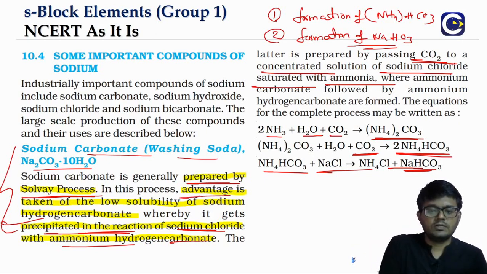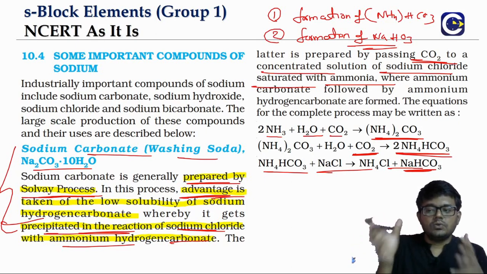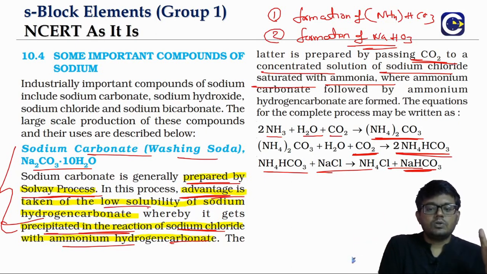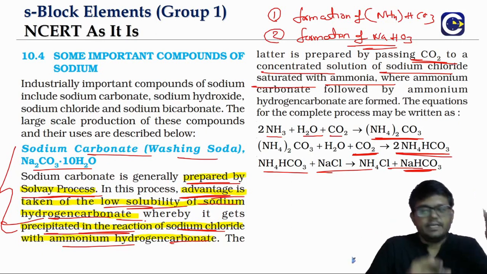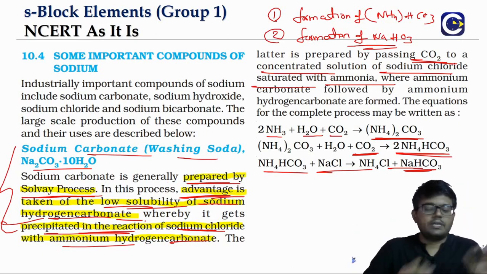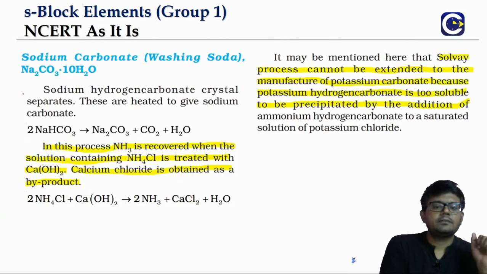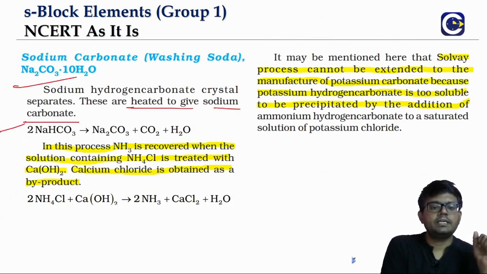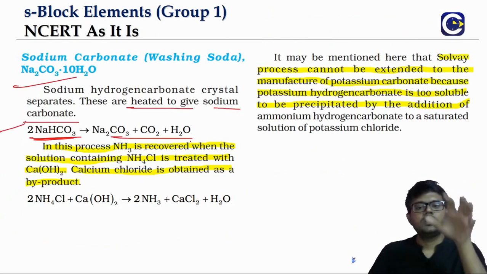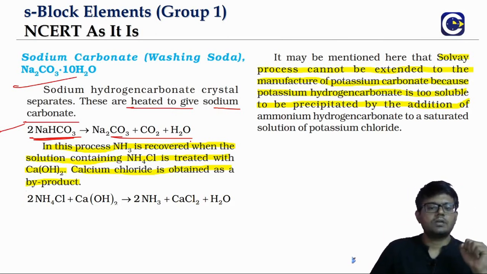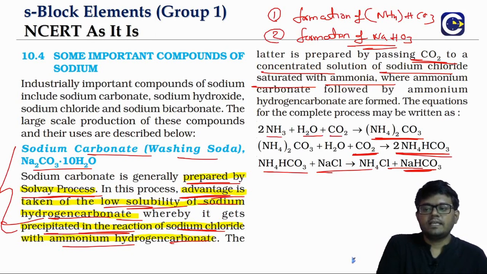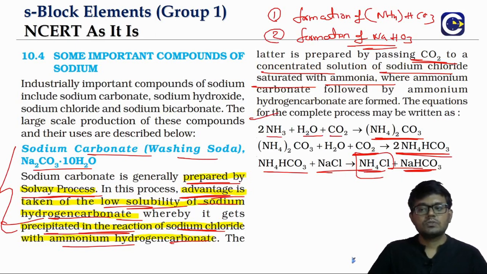The Solvay process is based on the idea that the sodium bicarbonate that is formed has low solubility and can be precipitated. Once we precipitate it out, we can simply take it and heat it. When you heat the bicarbonate, it will give us carbonate, and carbon dioxide and water will be evolved. In this process the ammonia is used, and in the final step the ammonia that is taken is converted into ammonium chloride. So we have to regenerate it.